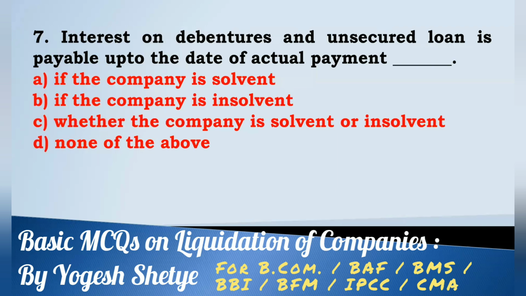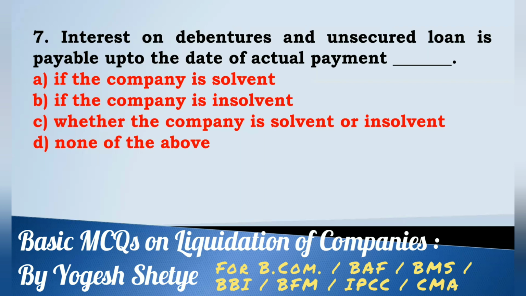Seven, interest on debentures and unsecured loan is payable up to the date of actual payment dash: if the company is solvent, if the company is insolvent, whether the company is solvent or insolvent, none of the above.